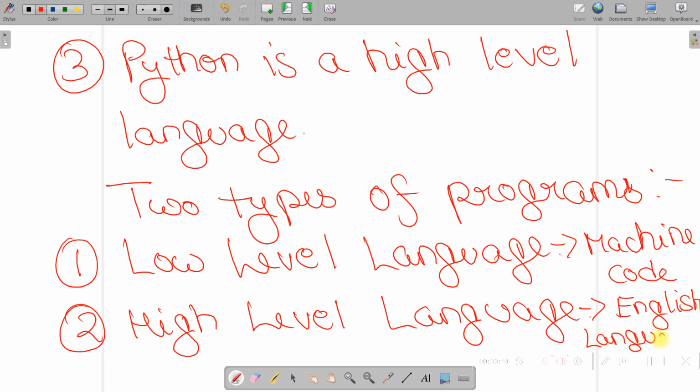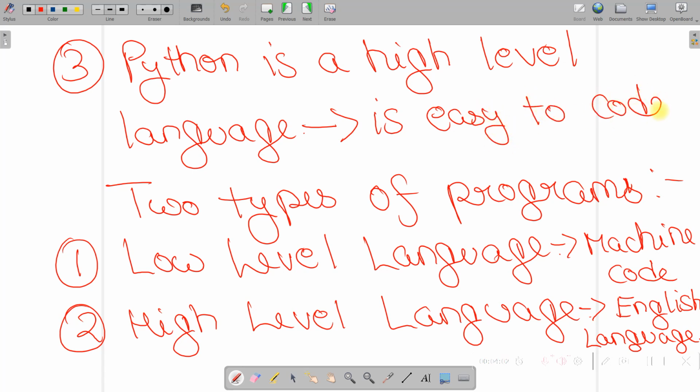Since the high level language syntax is written in the form of English language, that is why we can also say that Python is easy to code and understand.